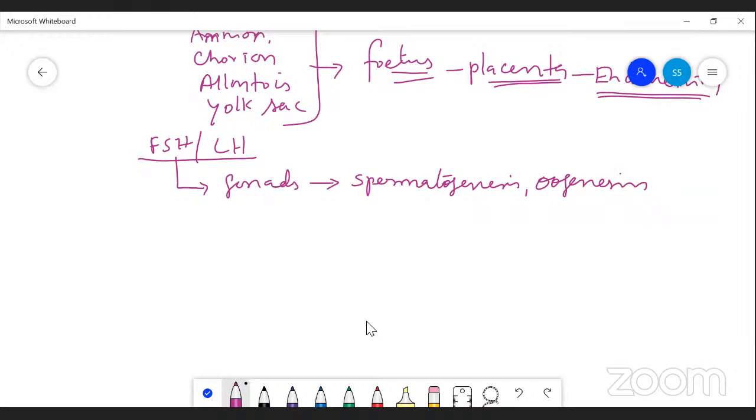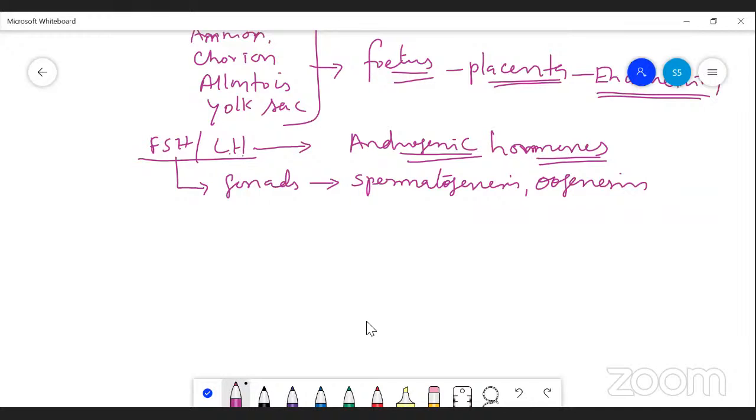But LH is responsible for producing the androgenic hormone, that is testosterone, in males.